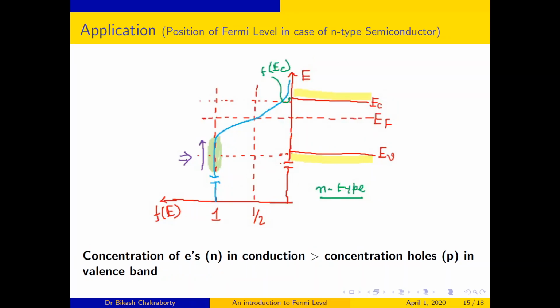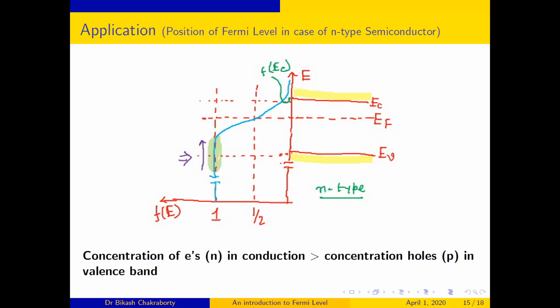Now what will it be for n-type semiconductor? You know that for n-type semiconductor, the concentration of electrons n in the conduction band is very much greater than the concentration of holes p in the valence band. So f of EC, that means the probability of electron occupation in the conduction band, is very much greater than the probability of holes occupying the energy levels.